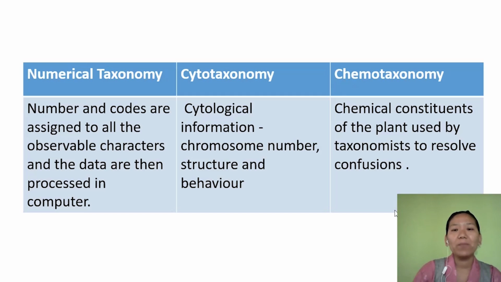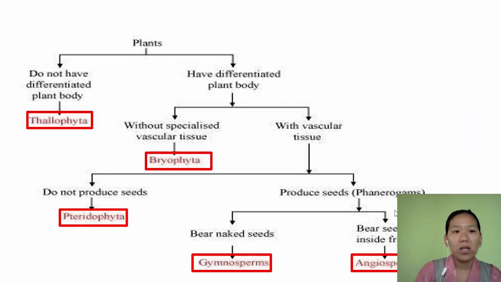Now regarding the plant kingdom or kingdom Plantae, let us look at the classification. The classification of the plant kingdom is based on various criteria. The first one is the type of plant body. The first level of classification is whether the plant has a differentiated body or not.